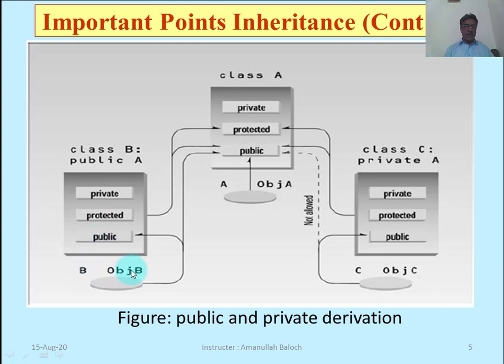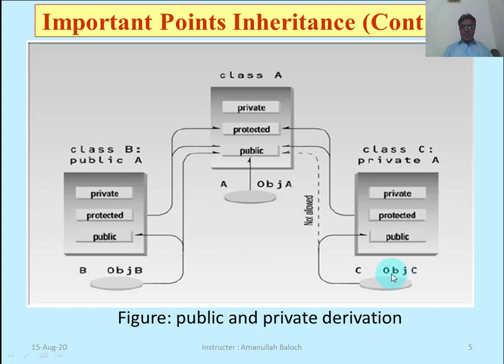The class B has its object, object B. This object A has access to its own class public section, while this object B of B class has access to the public section of its own class and also has access to the public section of its base class, because the base class is publicly derived with our class B.